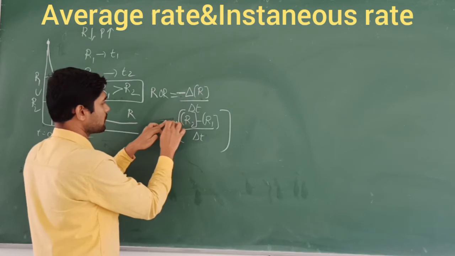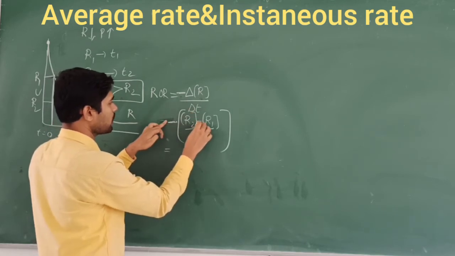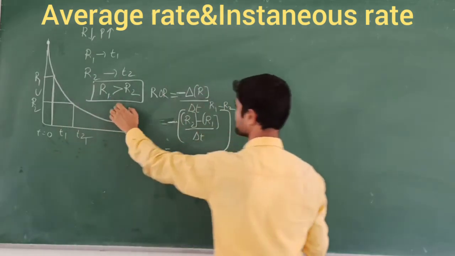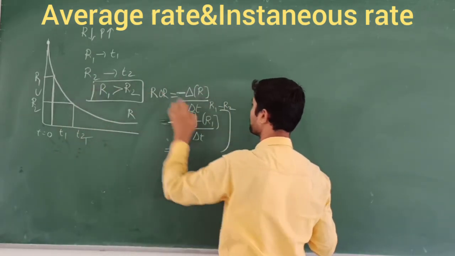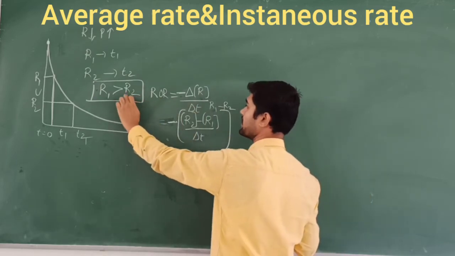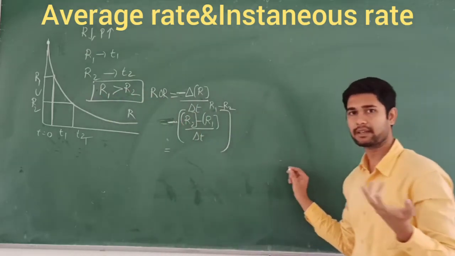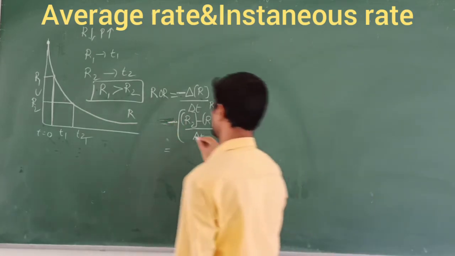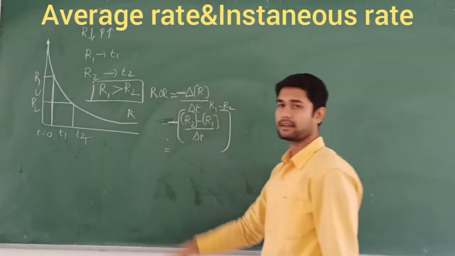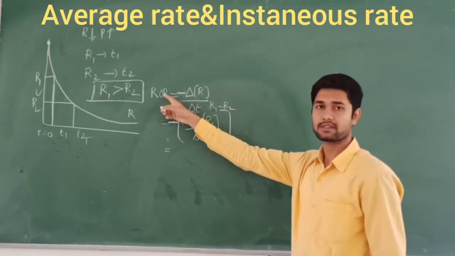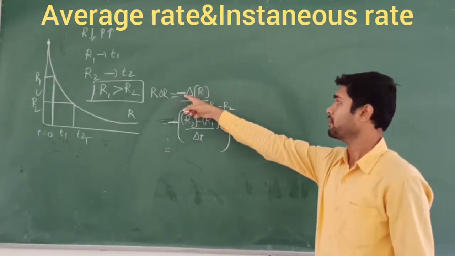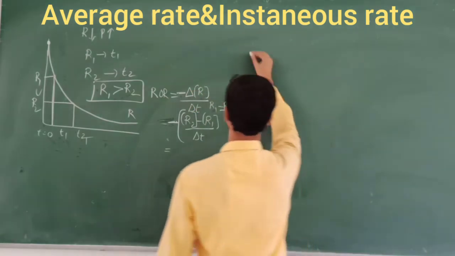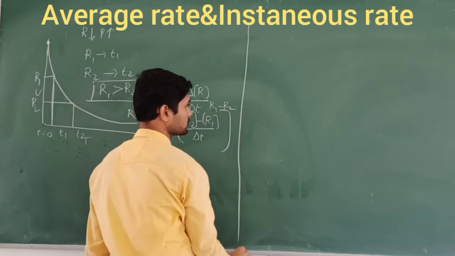Minus R2, and minus into minus gives plus R1. That is R1 minus R2, which matches the statement. So R1 should be positive, and R2 should be lesser than this; it may also have negative values or zero values. That's why we write the sign to indicate the reactant. So the rate of reaction for the reactant is equal to minus the change in the concentration of the reactant with respect to time.